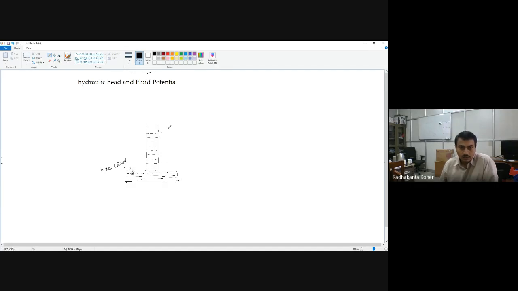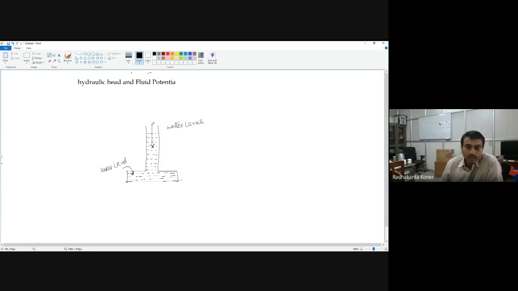Here also there is another water level. There is a pressure acting on that.